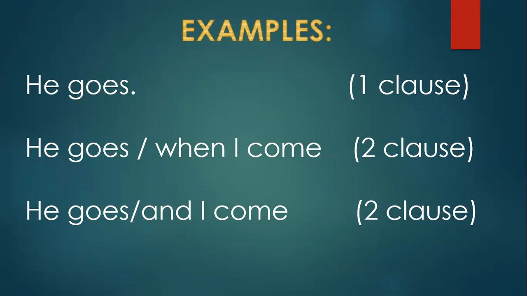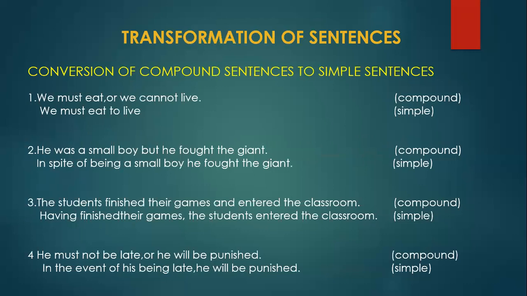Now we can see the examples in the textbook. We have to change the compound sentence to a simple sentence. So that is the next part: the conversion of compound sentence to simple sentence.